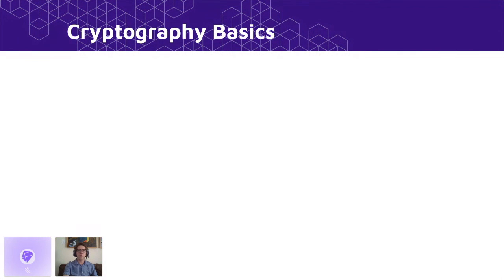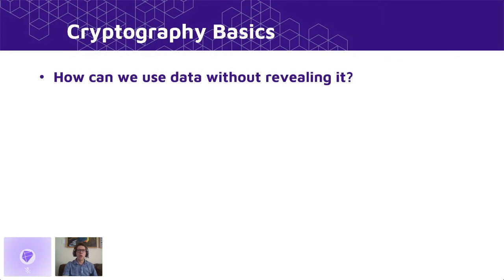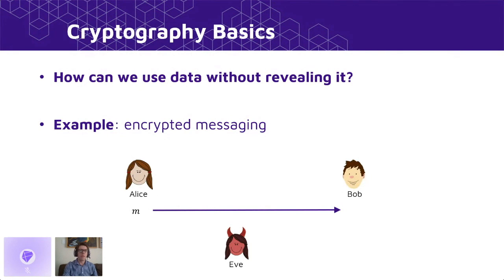So first of all, let's talk about some basic cryptography. What is cryptography? Well, cryptography on a very basic level wishes to answer this question: how can we utilize our data but also keep it private? One simple example of a cryptographic protocol is the situation where Alice wants to send some data to another party, Bob, without revealing that data to any eavesdropping listeners on the same communication channel. So here we have Eve, who's trying to figure out the message M as Alice sends it to Bob.